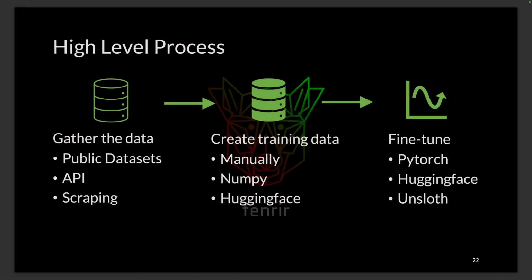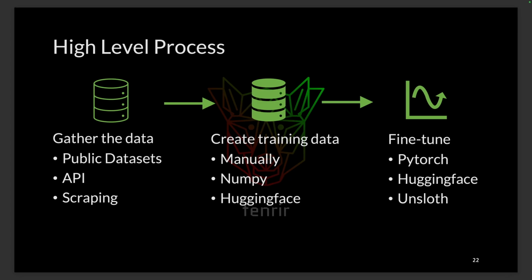Looking at it from a high level, first we need to gather data. We then need to create training data, because we can't just take this raw data and fine-tune, right? We need to format that data, normalize it, and get it ready for fine-tuning. Models use different formats. Llama 3.1 uses the Alpaca format, which is an instruction, an input, and an output. So at a very high level, we're gathering data, using that data to create training data, and then fine-tuning.